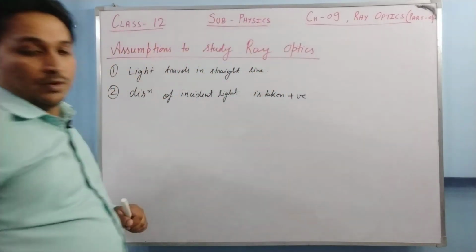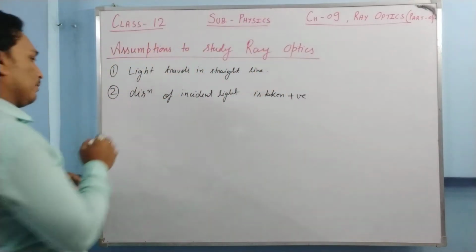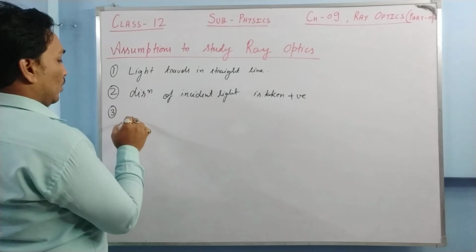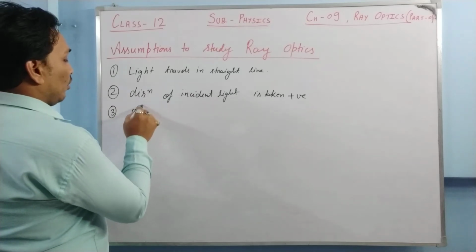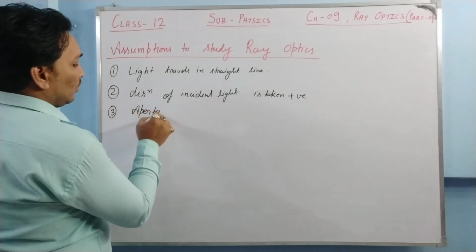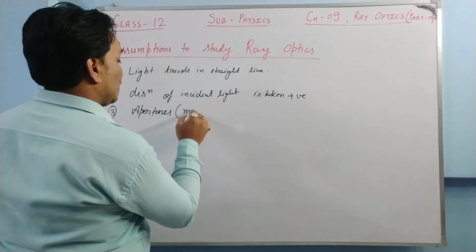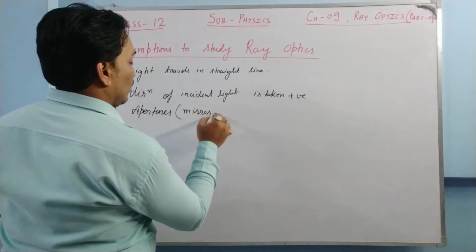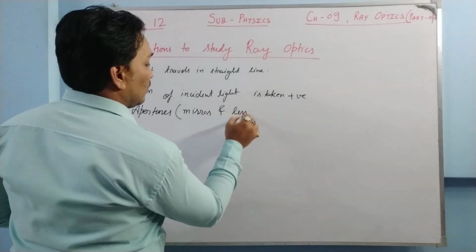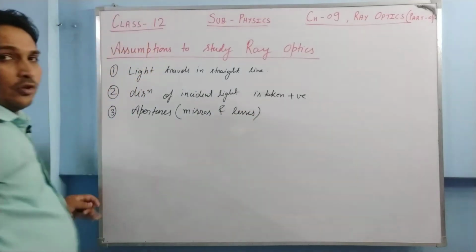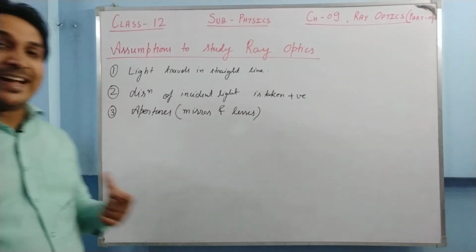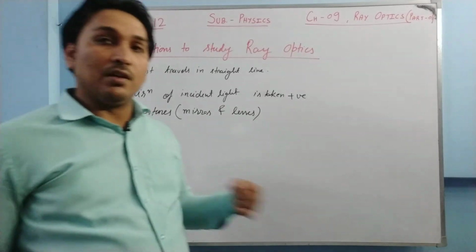The third and most important thing: we take all the apertures of mirrors and lenses very small. What is aperture? Aperture is actually the diameter of the circular circumference.